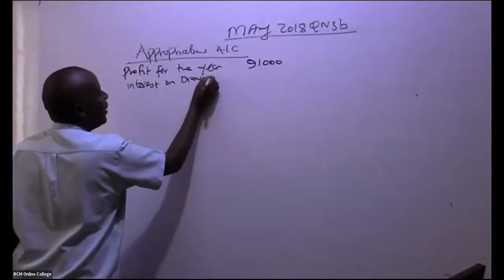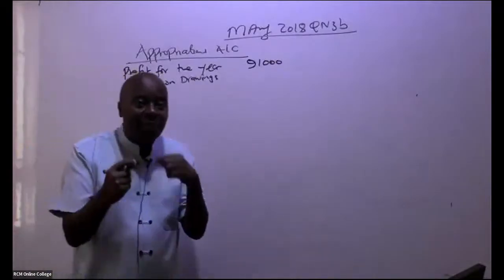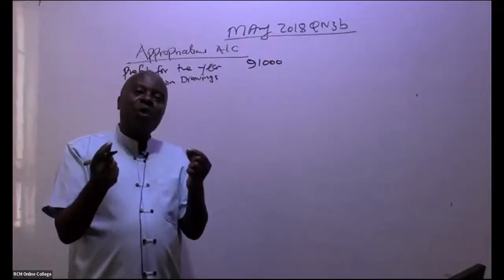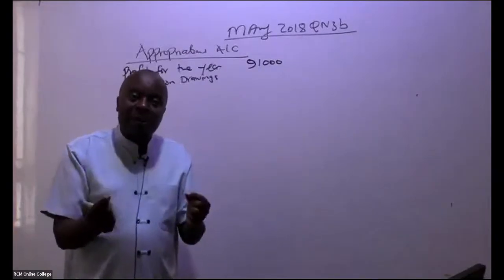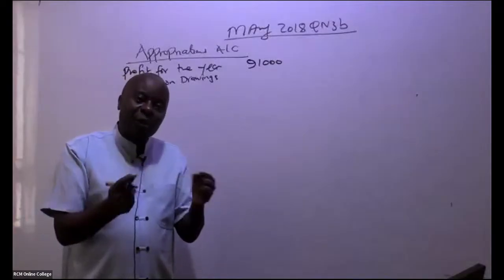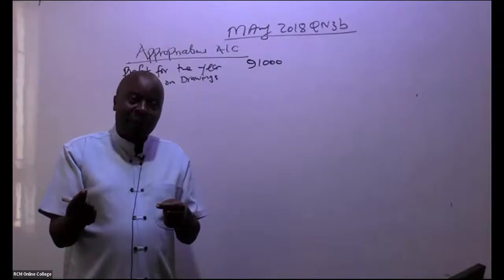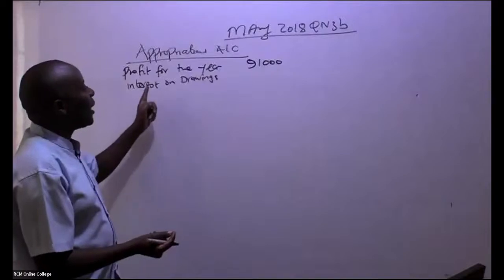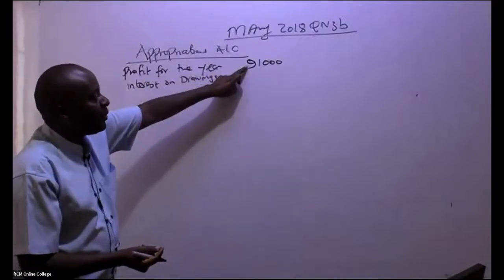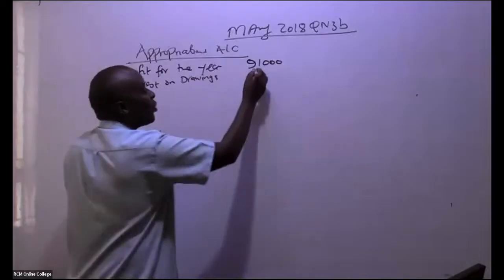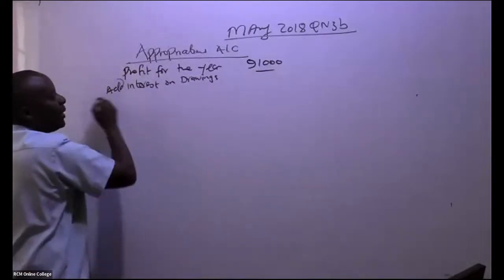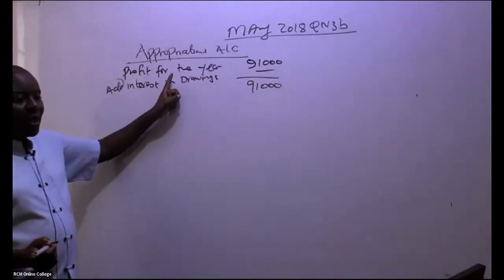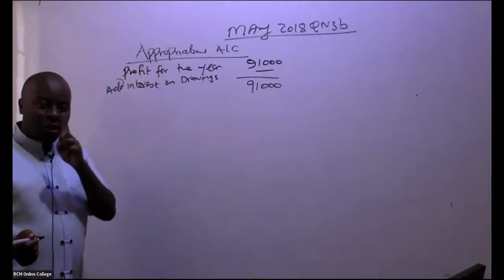Now this 91,000 profit for the year, if there is any interest on drawings. Remember, as partners, we keep on drawing amounts from the audit firm, often. And because we would want to discourage drawings from the firm, we normally charge a soft interest, like a soft loan to you. But remember that soft loan is basically fake. So if there is any interest that has been charged on this amount, you shall always add this interest back. In this question, ladies and gentlemen, we don't have any interest on drawings.